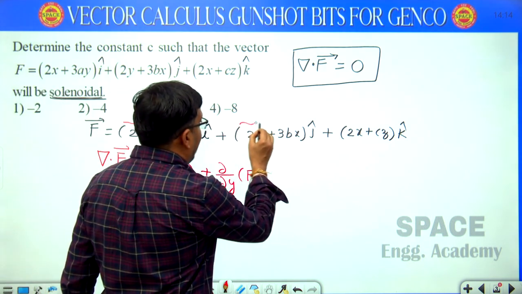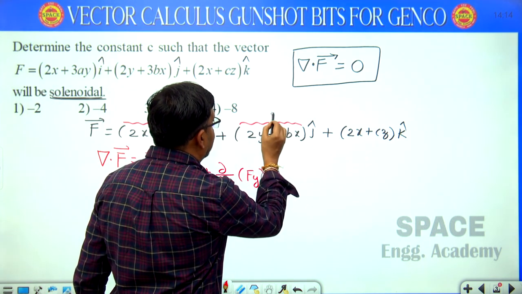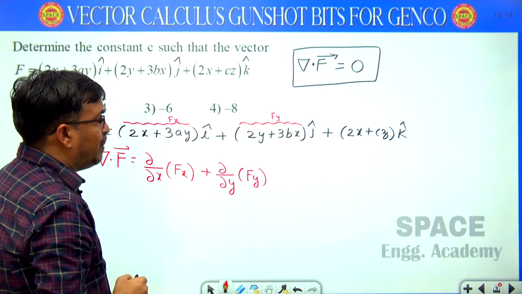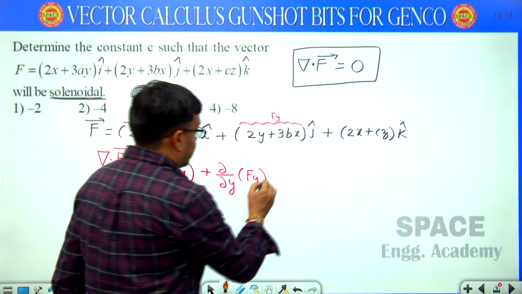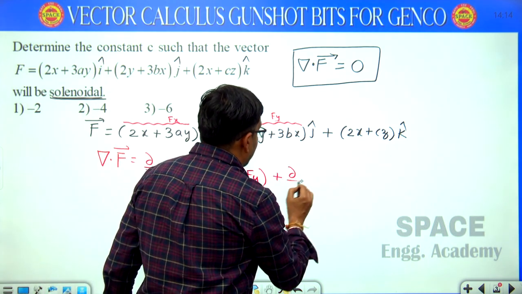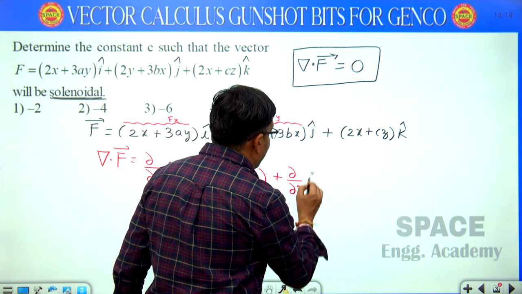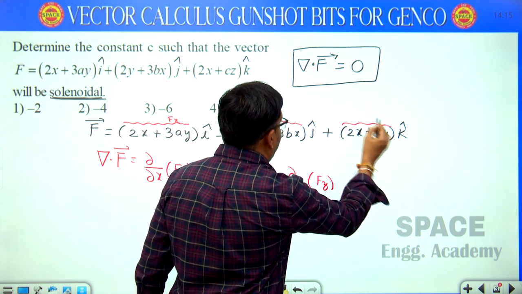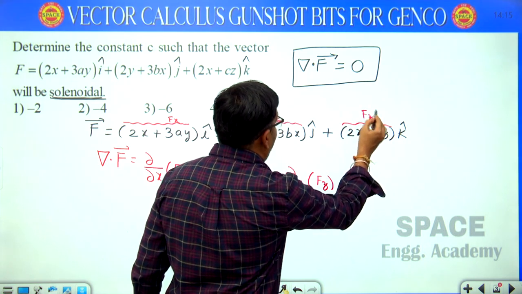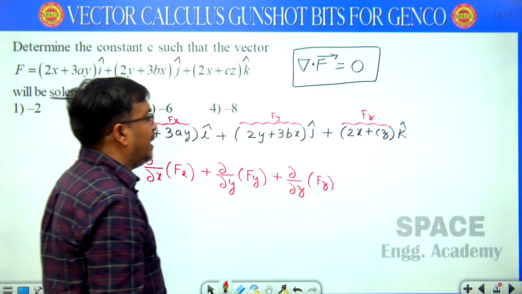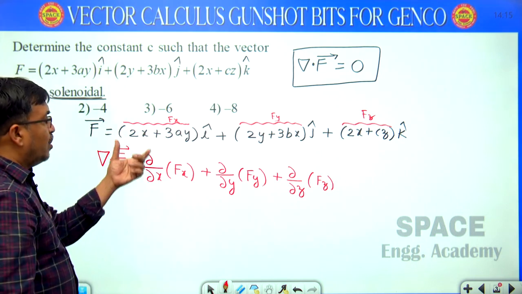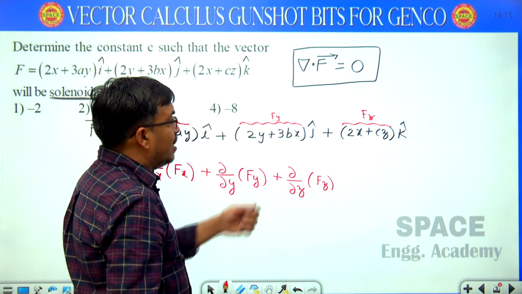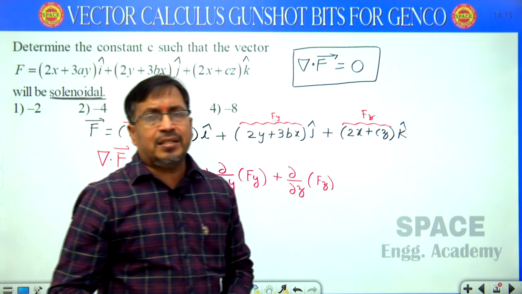Magnitude of vector f along y direction, that is 2y plus 3bx. Plus dou by dou z of fz. What is fz here? Magnitude of f along z direction. Here fx means 2x plus 3ay, fy means 2y plus 3bx, fz means 2x plus cz.